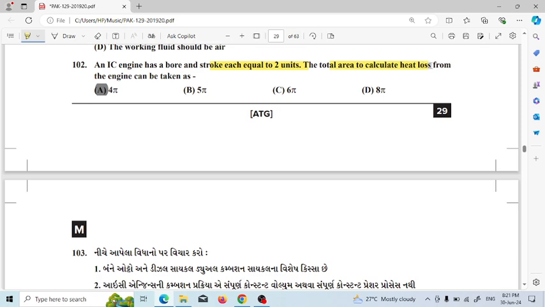The total area is calculated for heat loss. So bore is 2 units and stroke is 2 units. I have to calculate. Given bore d is 2 units and stroke L is 2 units. So the calculated area will be pi d L. So d is 2, L is 2, 2 into 2 into pi. So the answer will be 4 pi.